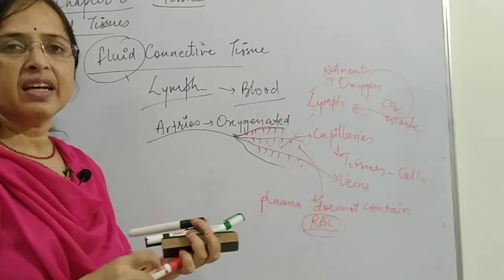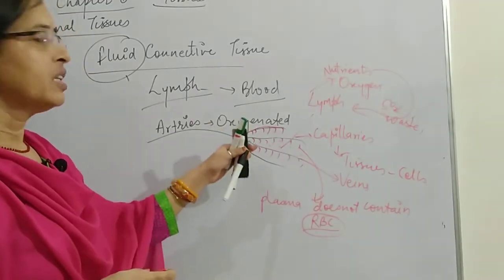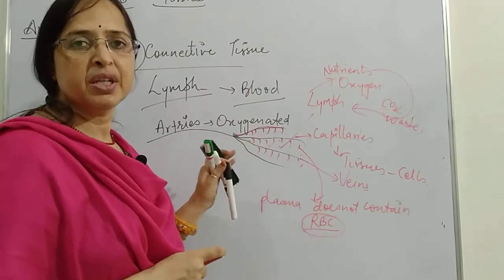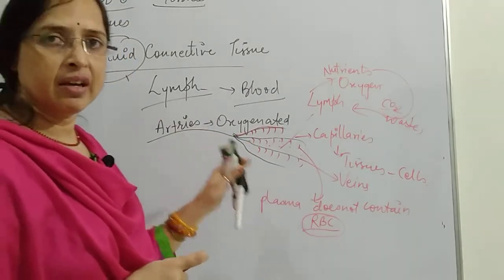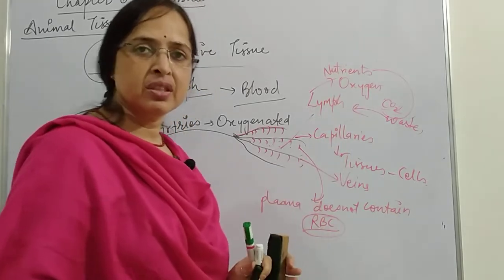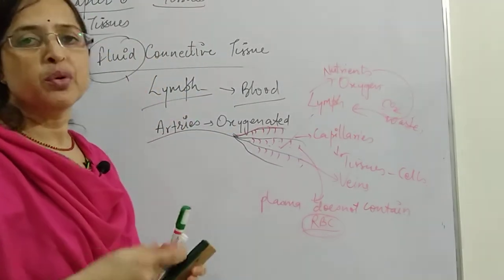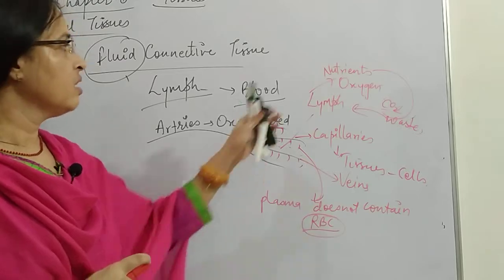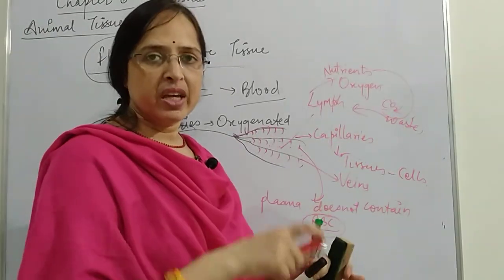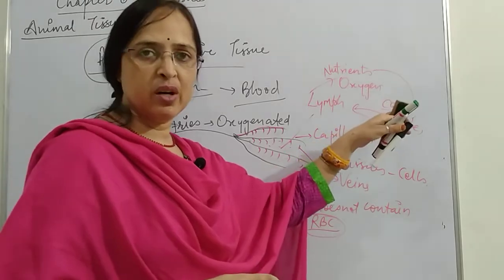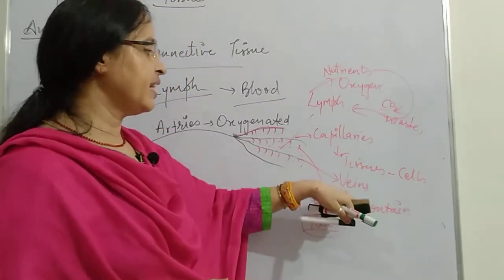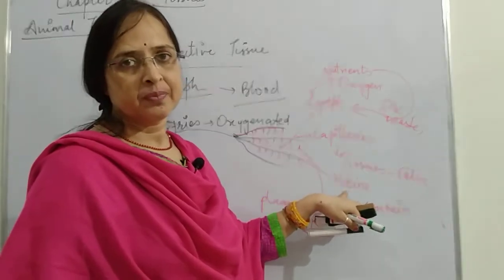From arteries they are collected, they are filtered in the tissues. Now when they come in the tissues, they are called lymph. Nutrients and oxygen are supplied to the tissues and the tissues remove their waste in the lymph. So now lymph carries the waste along with carbon dioxide and then it gives the content into the veins.